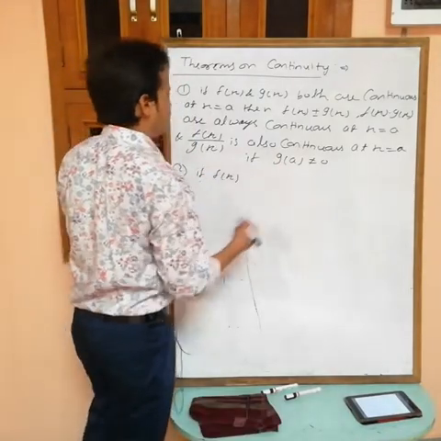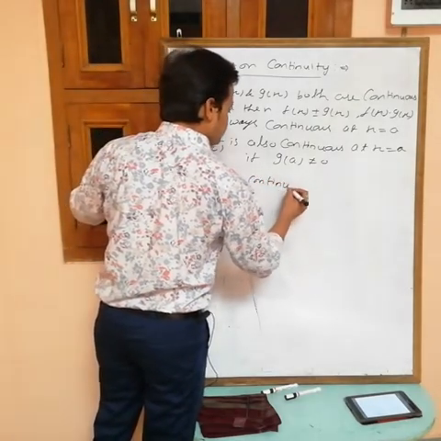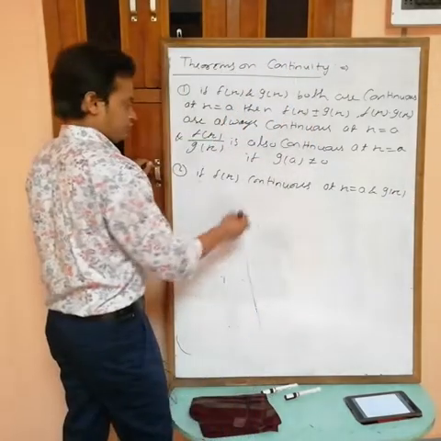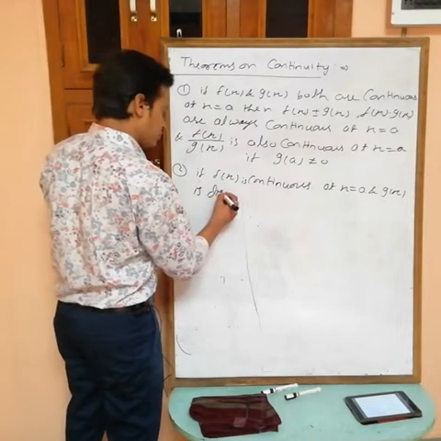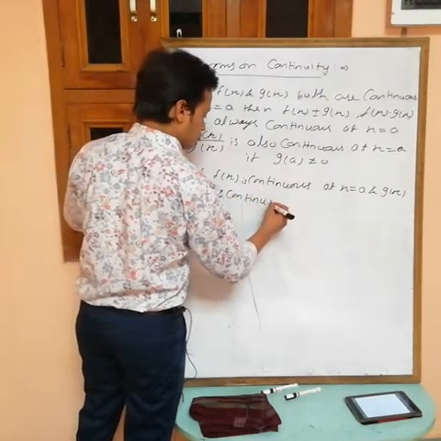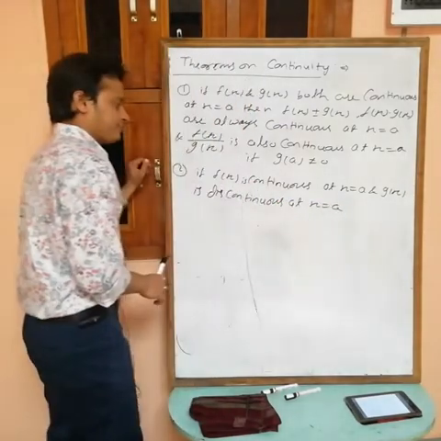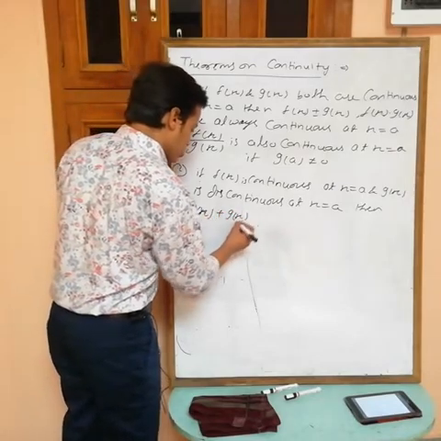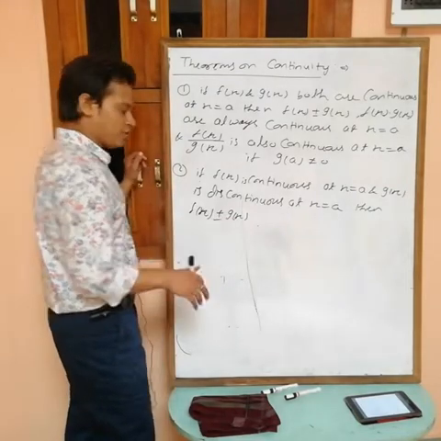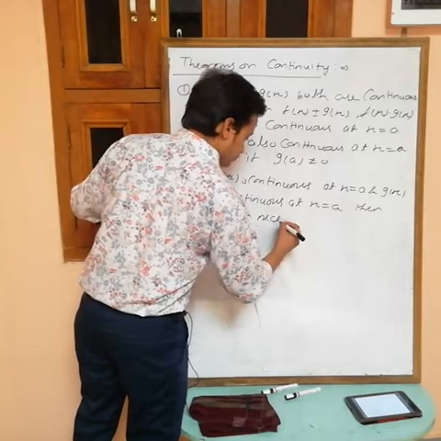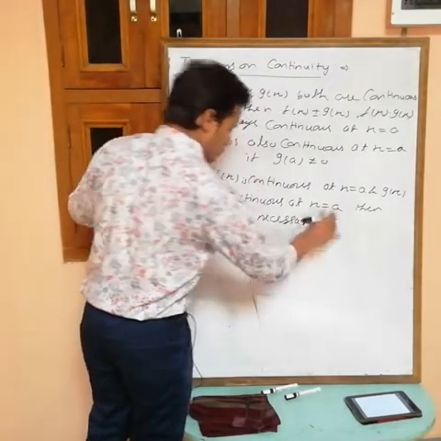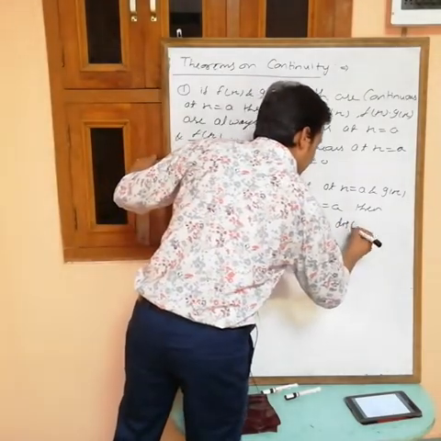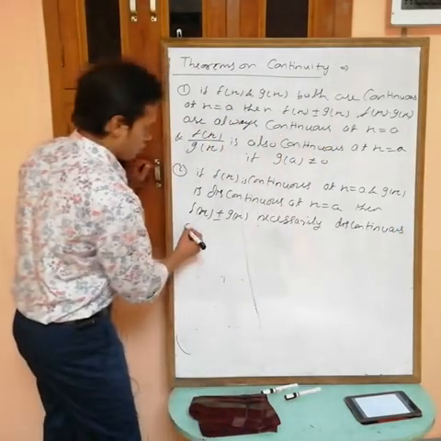If f(x) is continuous at x equals a and g(x) is discontinuous at x equals a, then f(x) plus g(x) or f(x) minus g(x), necessarily discontinuous at x equals a.